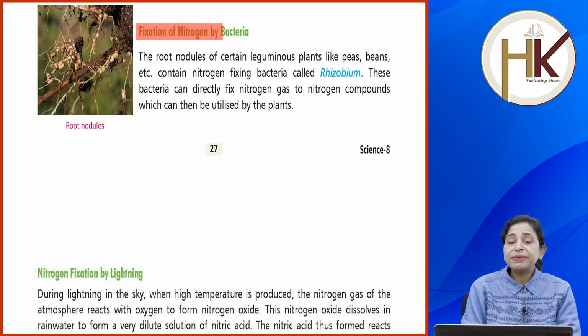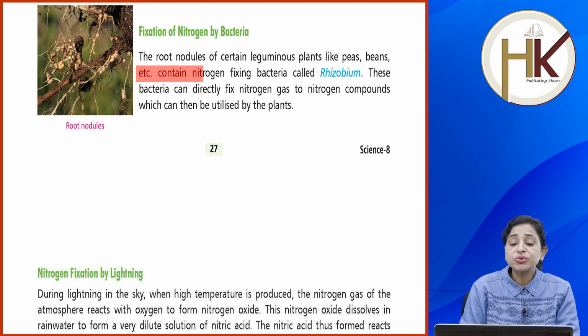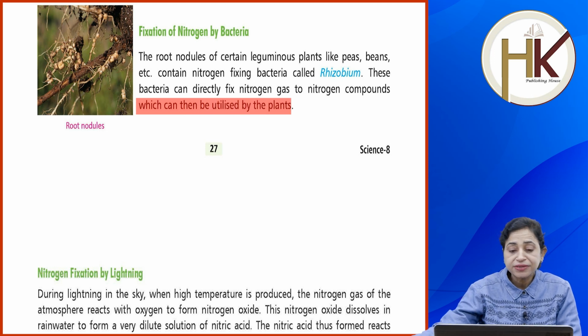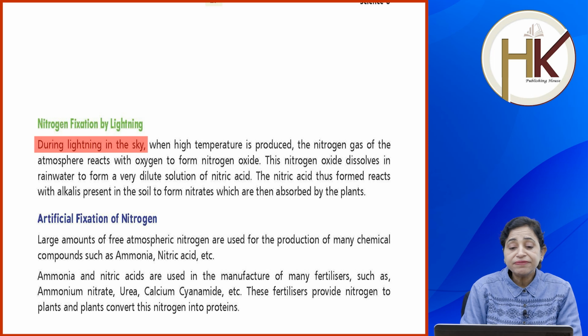Fixation of nitrogen by bacteria. The root nodules of certain leguminous plants like peas, beans, etc. contain nitrogen fixing bacteria called rhizobium. These bacteria can directly fix nitrogen gas to nitrogen compounds which can then be utilized by the plants. Nitrogen fixation by lightning. During lightning in the sky, when high temperature is produced, the nitrogen gas of the atmosphere reacts with oxygen to form nitrogen oxide.